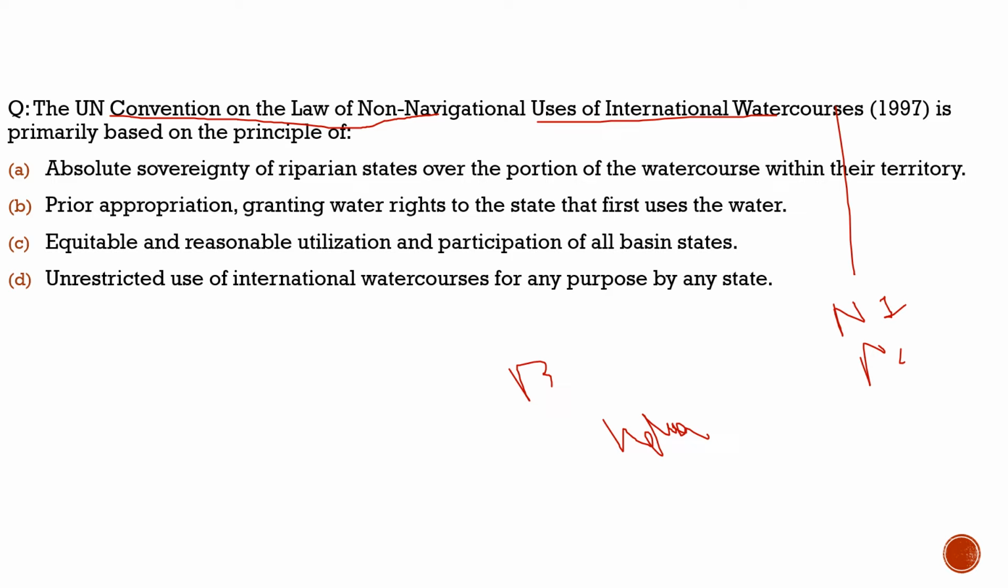Here the question says the UN Convention on the Law of Non-Navigational Uses of International Water Courses 1997 is primarily based on the principle of: absolute sovereignty of riparian states over the portion of the water course within their territory. Totally incorrect. Prior appropriation, granting water rights to the states that first use the water. Nothing correct with this statement also. Equitable and reasonable utilization and participation of all basin states. 100% correct. This is the major principle this convention is about. It talks about the equitable and reasonable utilization and participation of all basin states.